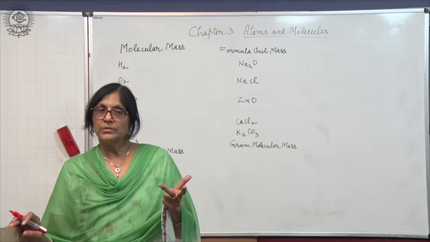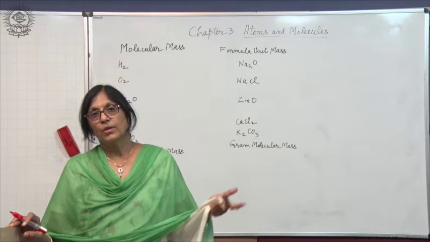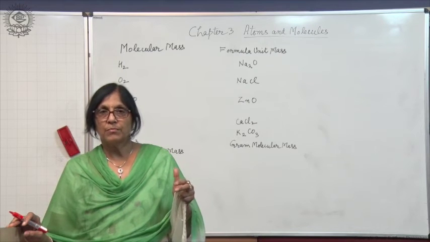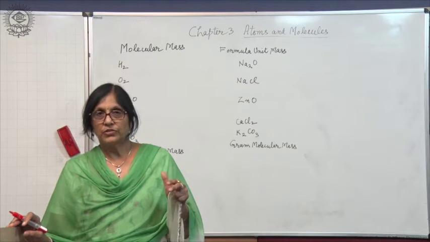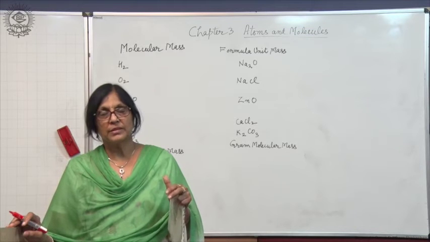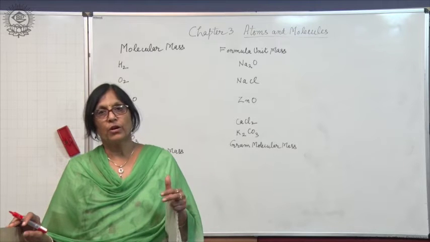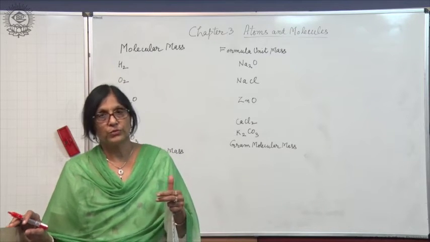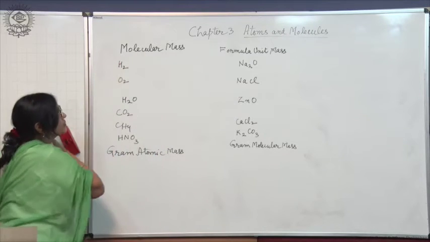Now, molecular mass also, in the same way, is the relative mass of a molecule of a substance as compared to the mass of C12 atom, which is taken equal to 12 units. So, that is also a mass in comparison, and the unit of molecular mass is atomic mass unit or unified mass U, which is nowadays used. But how is molecular mass found?